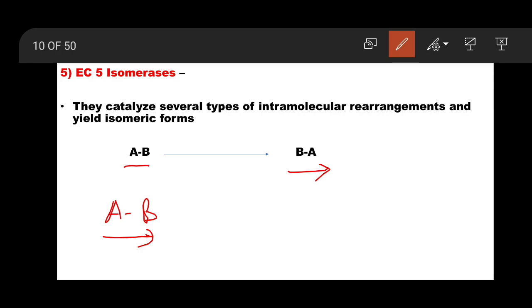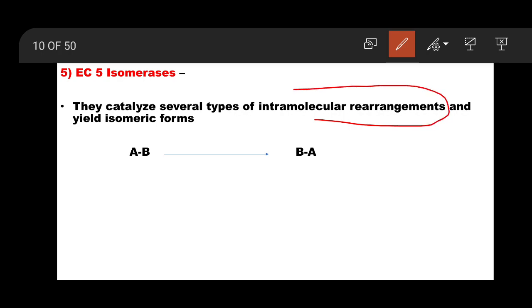So that I have changed, but overall molecule is remaining same. Molecular structure is changing. So you have to remember this. Rearrangement. Atomic arrangement, molecular arrangement is changing inside the molecule.